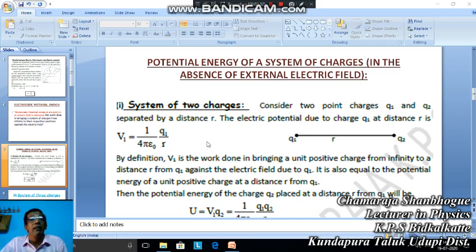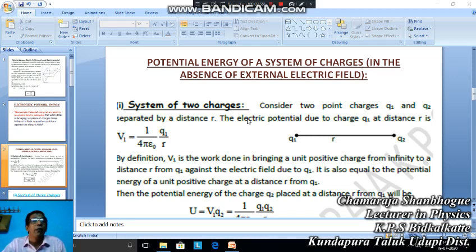We should bring the system of charges from infinity to their respective positions in the absence of an external electric field. No external electric field is applied. We should calculate the total work done.